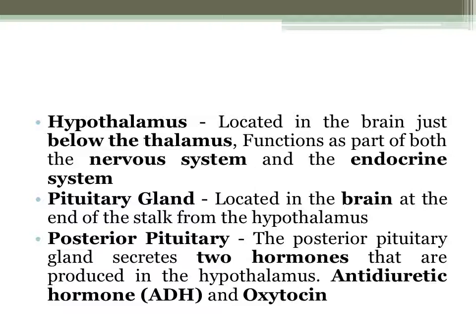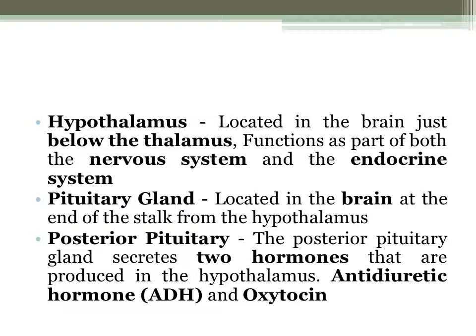Now let's go to the pituitary gland. The pituitary gland is located in the brain at the end of the stalk from the hypothalamus. If you can see the hypothalamus, at the end of it is what we call the pituitary gland. It is also the major gland in the endocrine system. Again, it's the major gland in the endocrine system. Its function is basically on the growth and development of other endocrine glands.